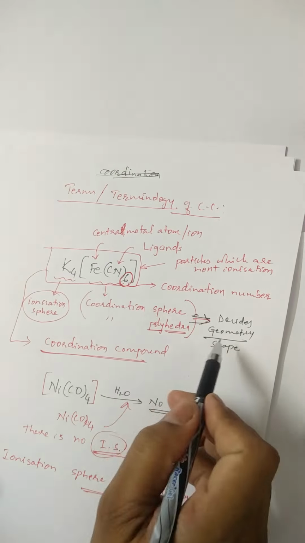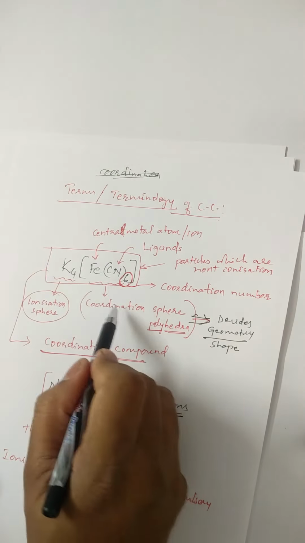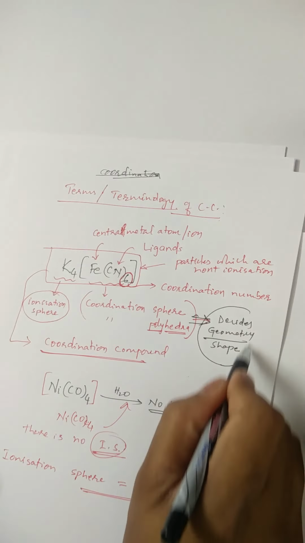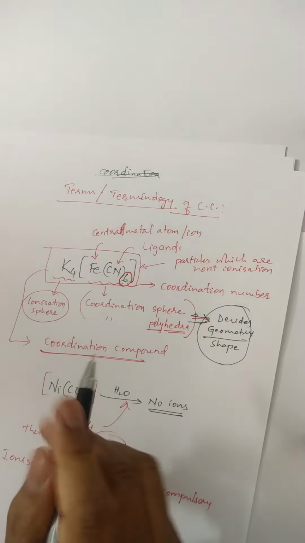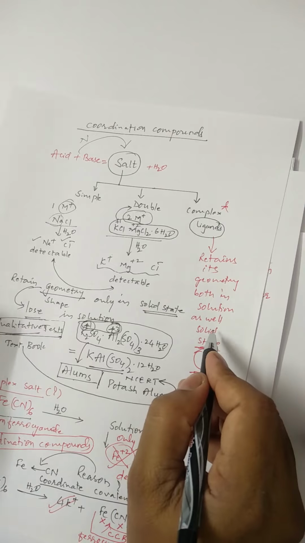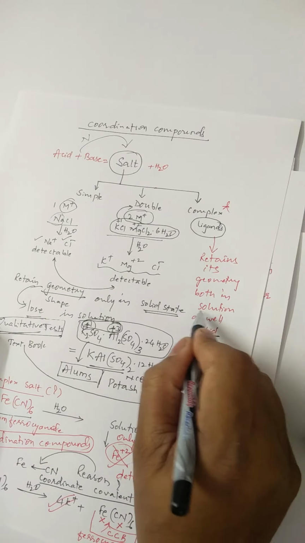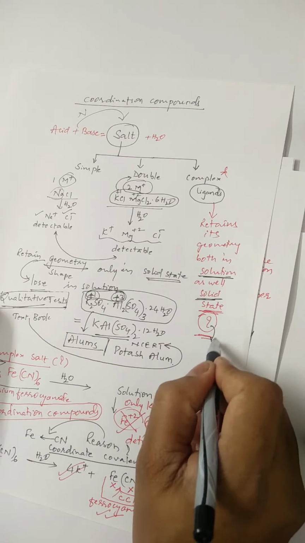As we know, this coordination sphere is not ionizable, therefore its shape is retained in solid as well as solution state.